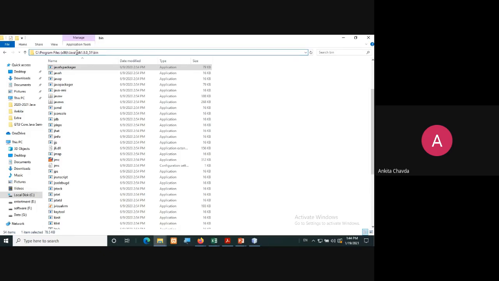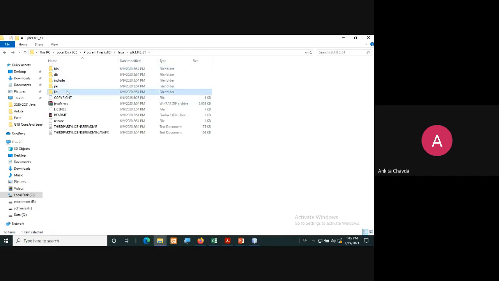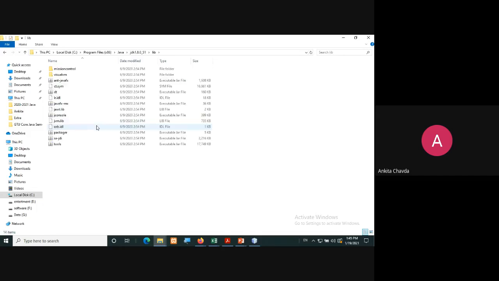You don't have to create it. Then in that JDK, and then bin. Up to bin, you have all the developed classes. You don't have to do anything, it's already made by Java. And here you can even see the library and all. Everything is over here.